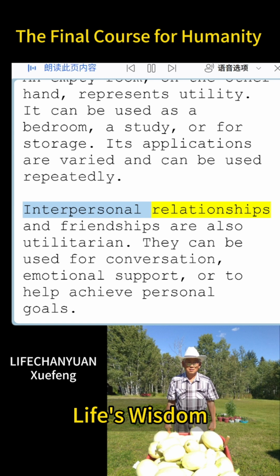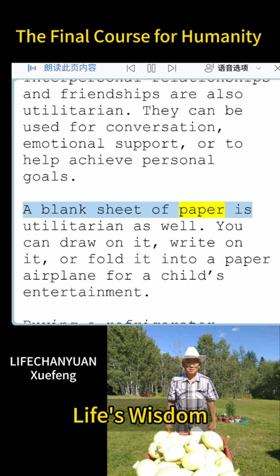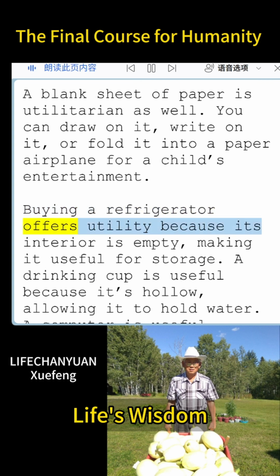Interpersonal relationships and friendships are also utilitarian. They can be used for conversation, emotional support, or to help achieve personal goals. A blank sheet of paper is utilitarian as well. You can draw on it, write on it, or fold it into a paper airplane for a child's entertainment. Buying a refrigerator offers utility because its interior is empty, making it useful for storage.